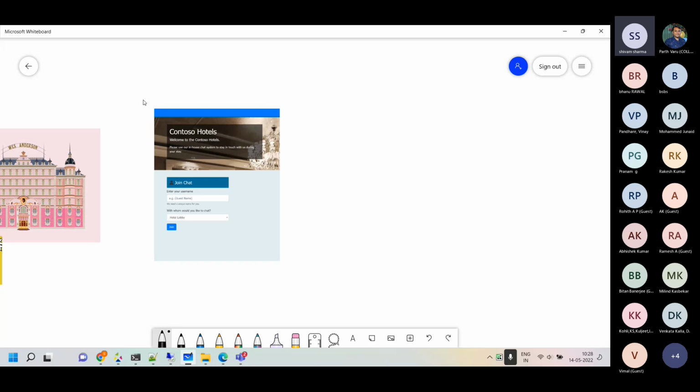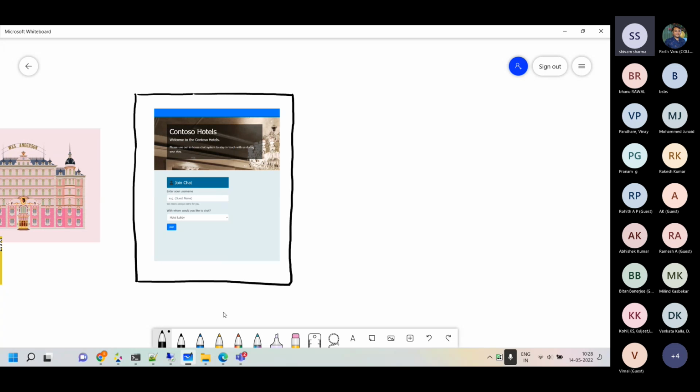So this box is representing the App Services over here. And when you talk about App Services, you have the support for your favorite framework, and this is Azure App Service over there.